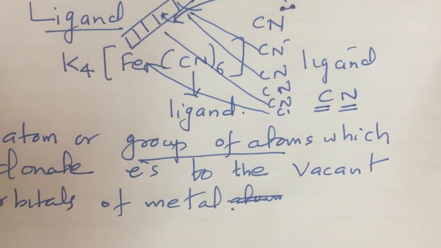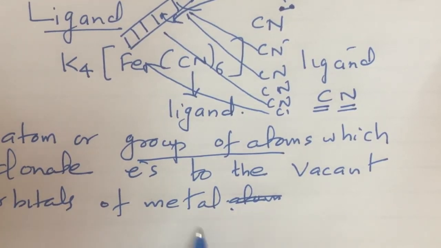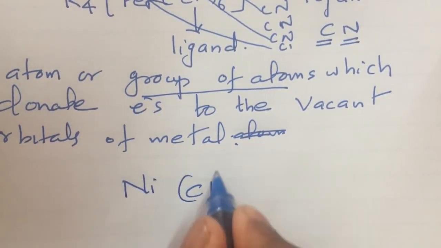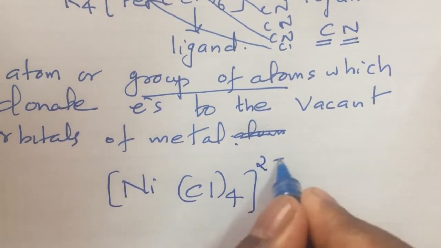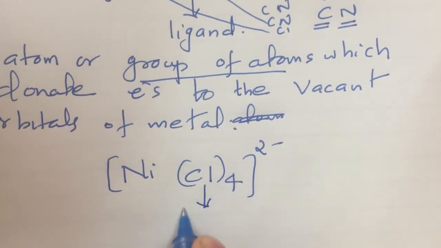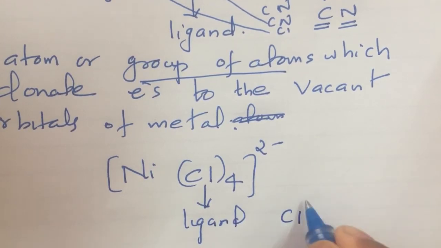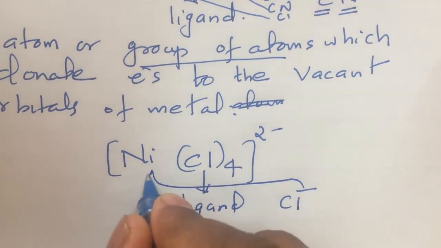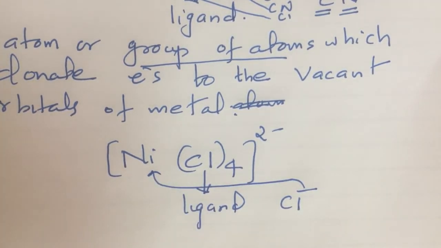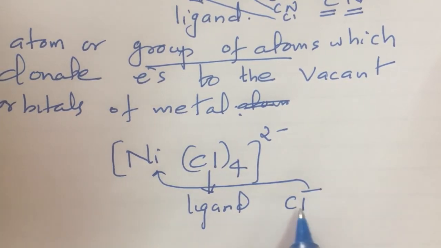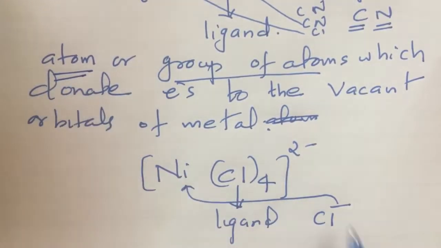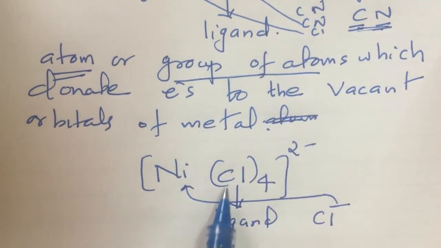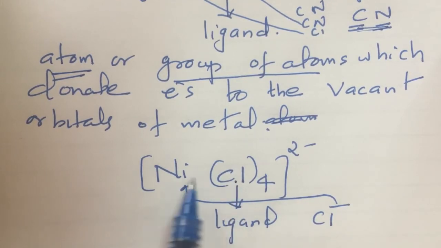Another example of a ligand is Cl, chlorine, in [NiCl4]2-, another complex. Here Cl is the ligand. Cl has a negative charge, so these electrons will be donated to the vacant orbital of nickel. Here chlorine is an atom or group of atoms, like CN, which can donate electrons to the metal atom, and is called a ligand.